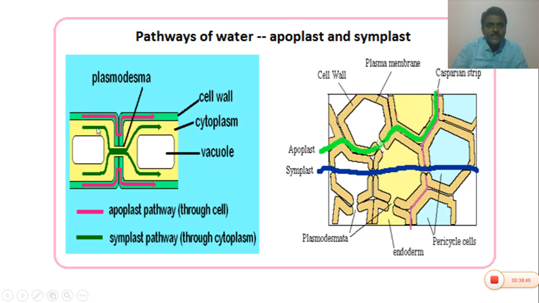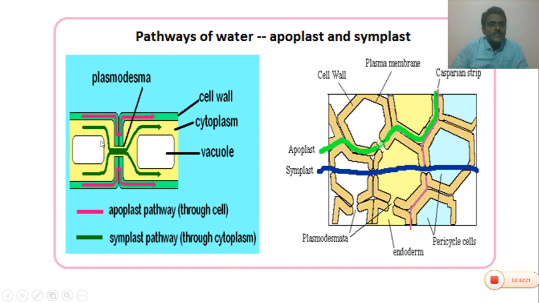So the pathways of water can be observed in two cells. What are the pathways of water? Apoplast and symplast. This is one cell and this is the second cell. This is the central vacuole. This is the cell wall. This is the cytoplasm of the cell, yellow color. So the water can move from one cell to another cell through the cell wall and intercellular spaces, which is called the apoplast pathway. The red color denotes the apoplastic pathway of water.